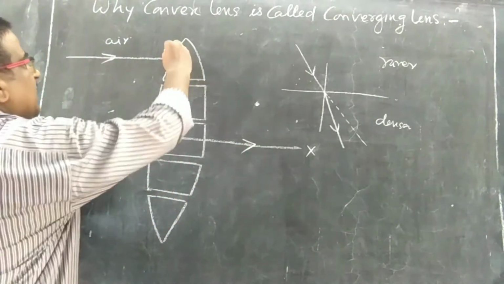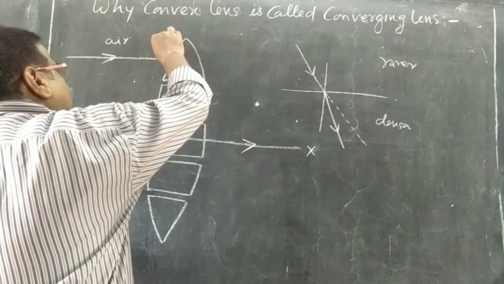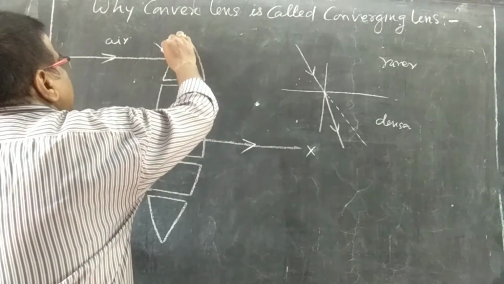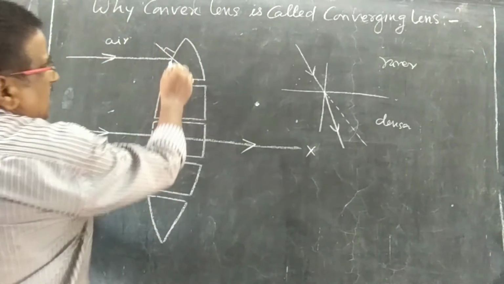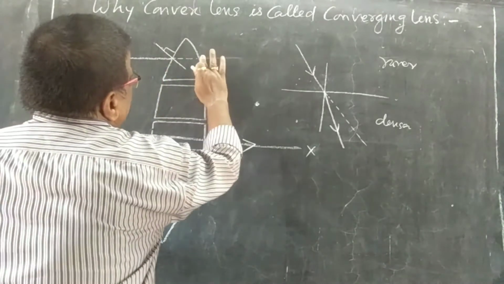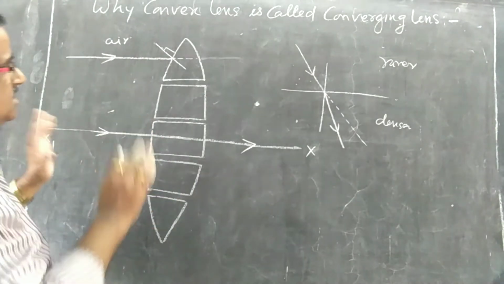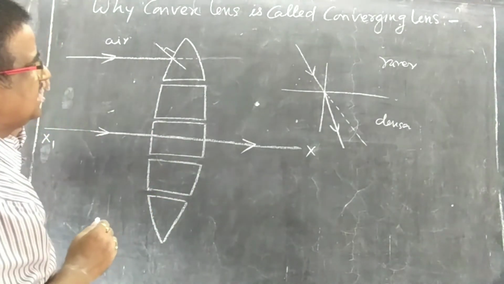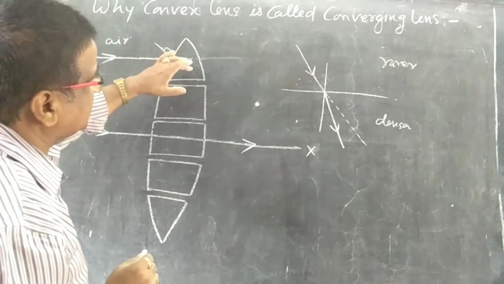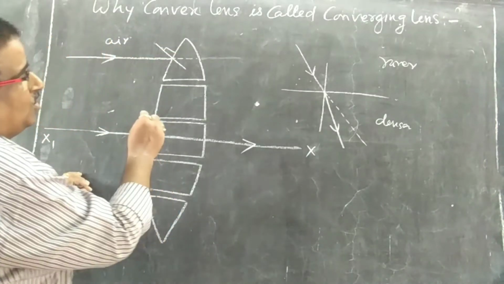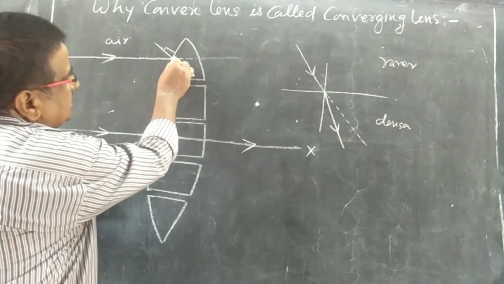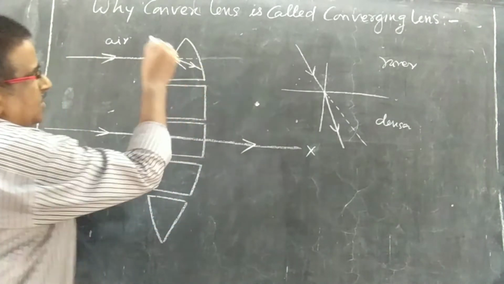Now this is not perpendicular, so we will draw a perpendicular on this surface. This is the perpendicular. So what will happen? It will not move in the same direction as the medium has changed. Light is traveling from air to glass. Glass is denser, so we know that it will bend towards the normal. So it will bend towards the normal like this. It will come along this direction.